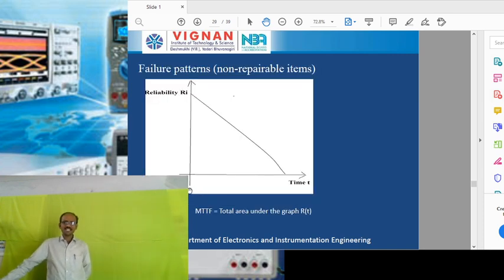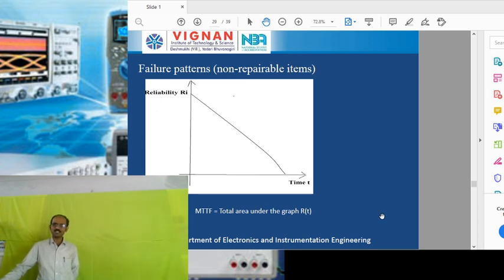What we explained in the previous case, reliability, is expressed here in graphical form. We take time on the x-axis and reliability on the y-axis. As time increases, the reliability gradually decreases. This is the case for any measurement system or product. Initially, if you purchase any product or measurement system, it has high reliability.